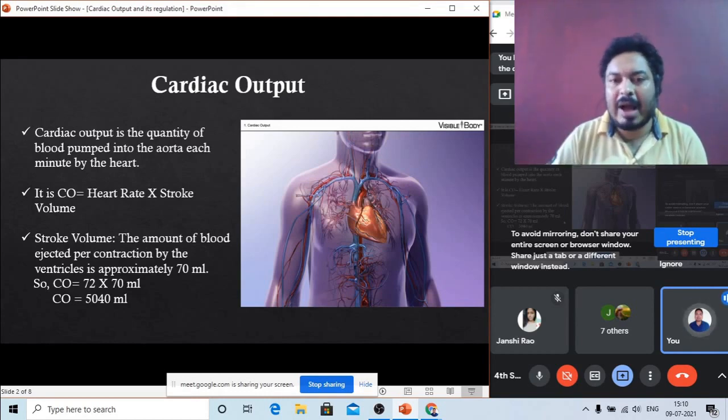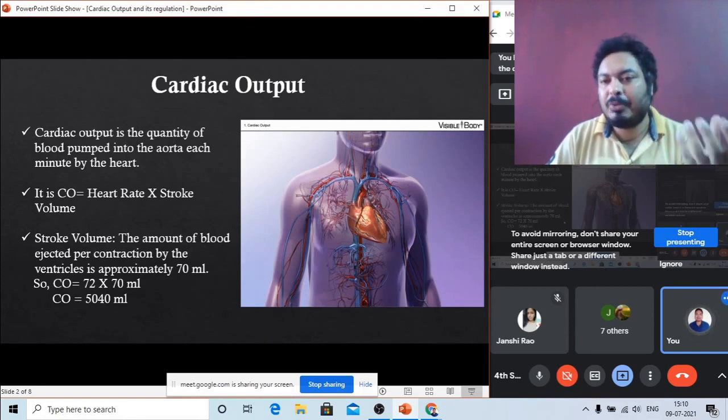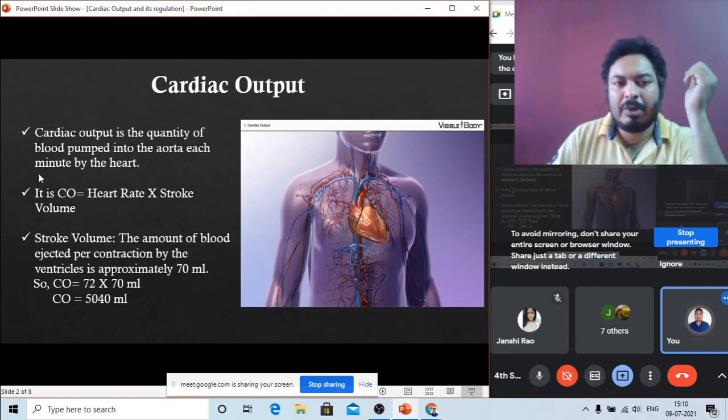So how can we calculate the cardiac output now? Cardiac output equals heart rate into stroke volume. Heart rate is 72 times, stroke volume is 70 ml. So you get 72 into 70 ml, a total of 5040 ml.